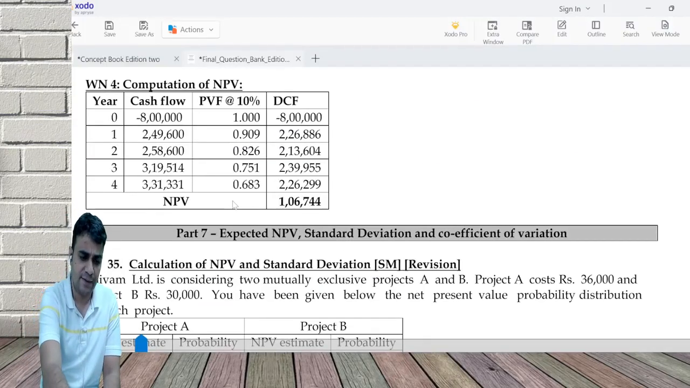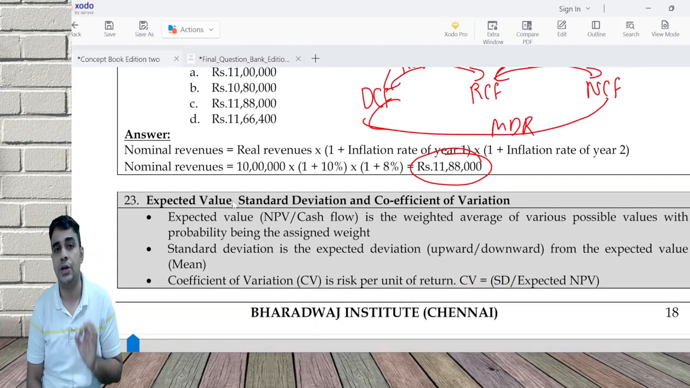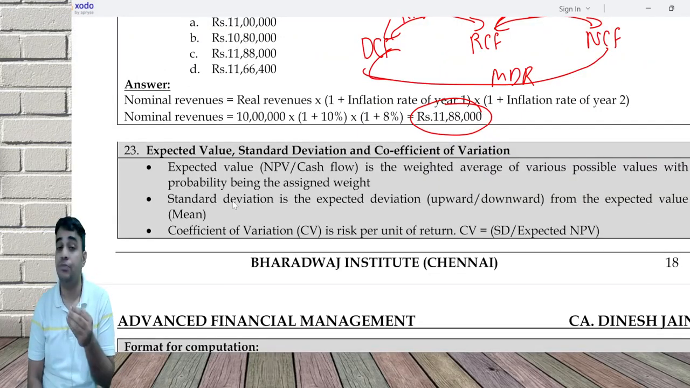Okay, next is part 7 of the chapter, which is on expected value, standard deviation, and coefficient of variation. This is something which is done for a few students at CA Inter level. For most of you, you would not have seen this, but it is very simple. Expected value is nothing but return, probability, product, deviation, PD square. Return is NPV. The sum of the product is called expected NPV.